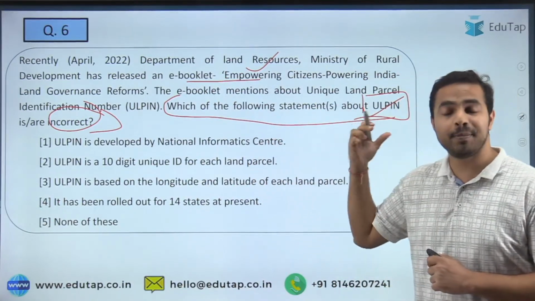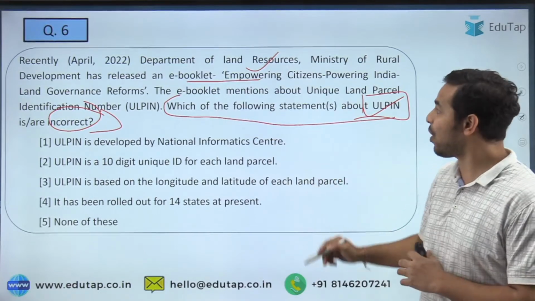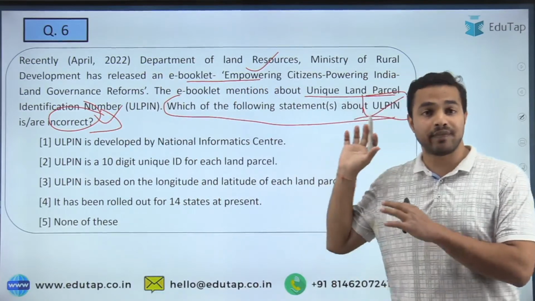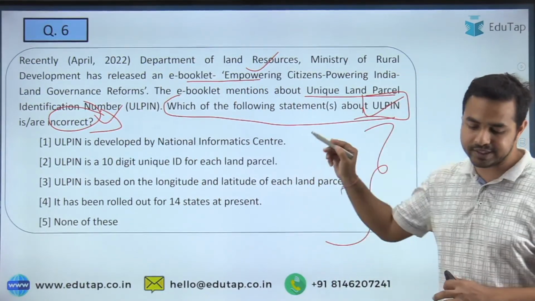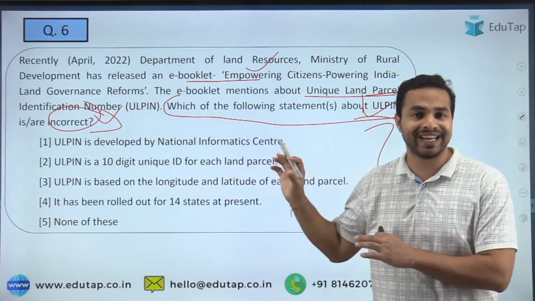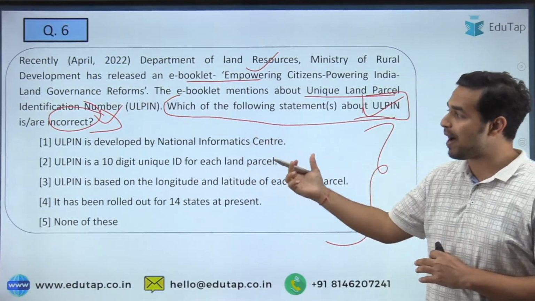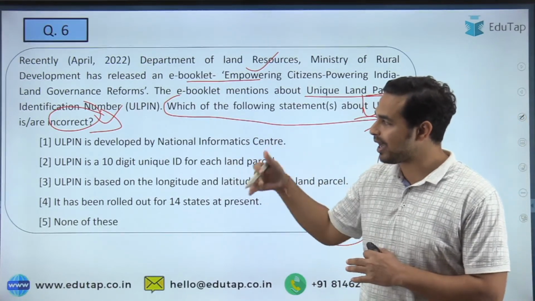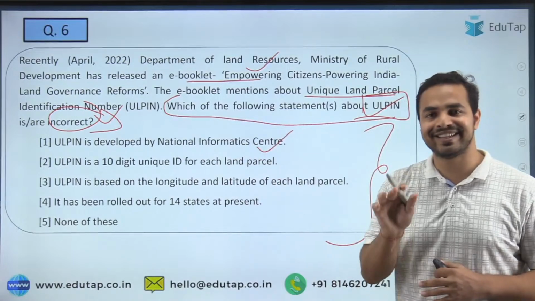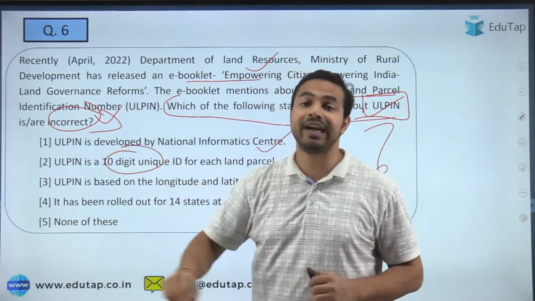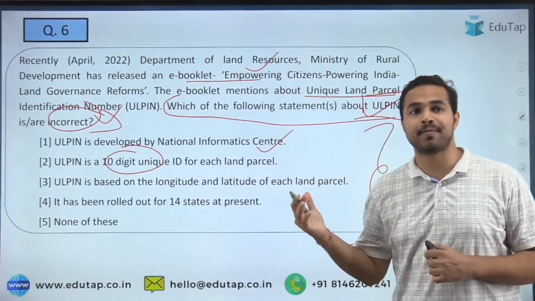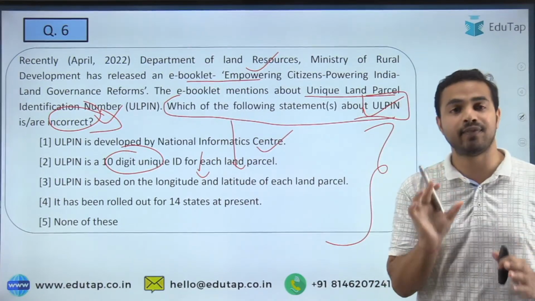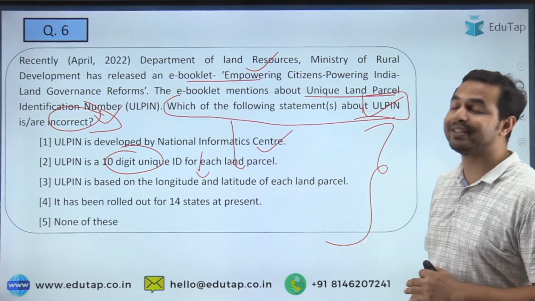So first of all, what is the full form of ULPIN? It basically stands for the Unique Land Parcel Identification Number. So now what you have to do is quickly go through these particular statements and tell me what exactly is incorrect in this particular part about ULPIN. So please tell me what the right answer is. Here the options are: it is being developed by the National Informatics Center. The second statement is talking about how many digits this code is going to have. The third thing is about what it will be based on, longitude or latitude. And the fourth thing is in how many states it has presently been rolled out.